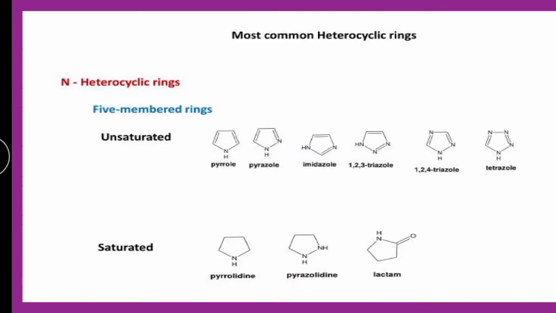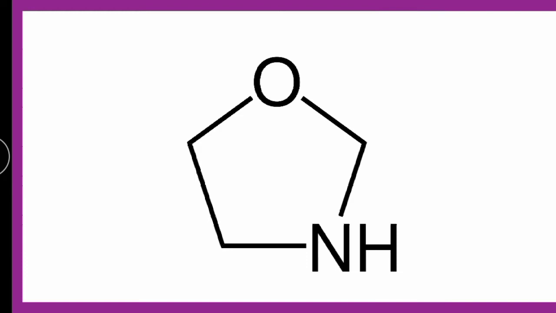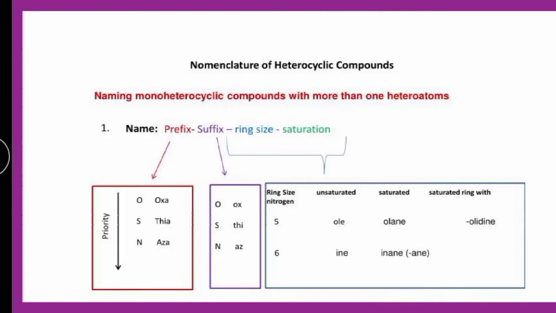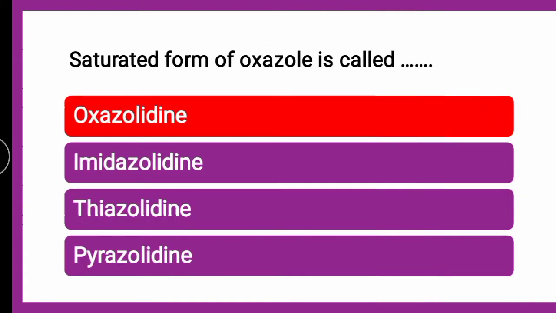Here you can see this is pyrrole, pyrazole, imidazole. This way pyrrole gives pyrrolidine, pyrazole gives pyrazolidine, imidazole gives imidazolidine. Same way oxazole gives oxazolidine, wherein you will find the difference that it is saturated, and if you look into the structure of oxazole, it is unsaturated. So the saturated form of oxazole is called oxazolidine.